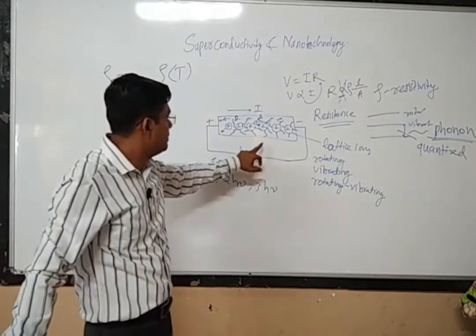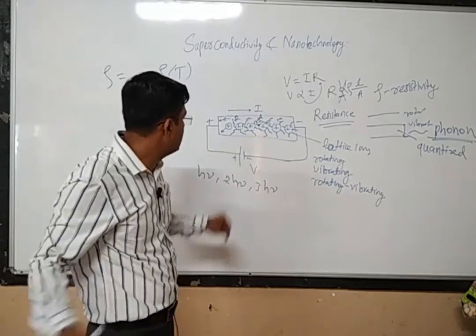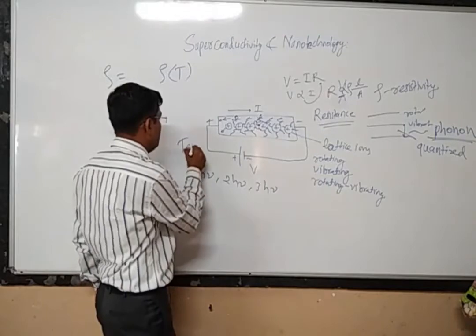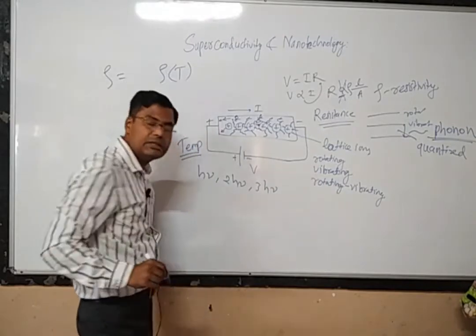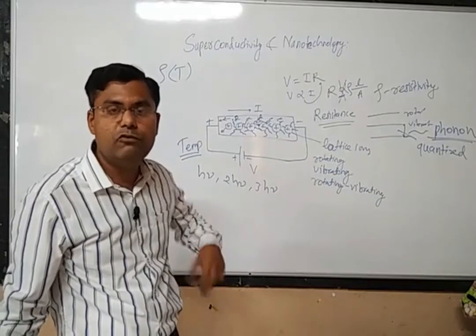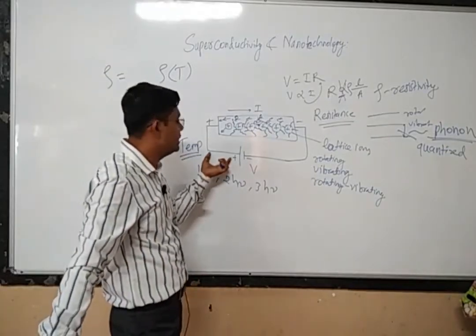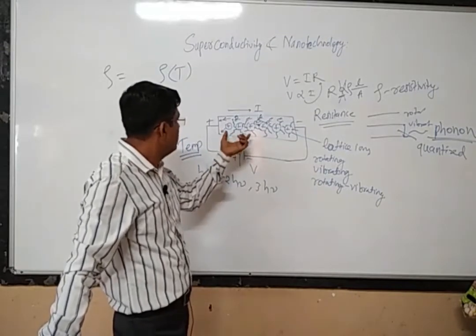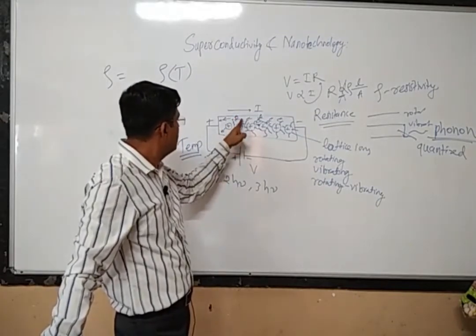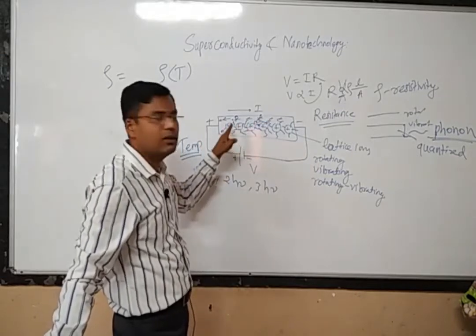Suppose that this is a metal, and I increase the temperature. What should happen to the conductivity, or what should happen with the flow of electrons? Because of the increase in temperature, the electron will absorb energy from it, and the electron will move with higher velocity.